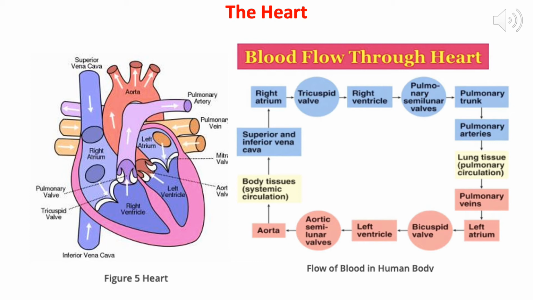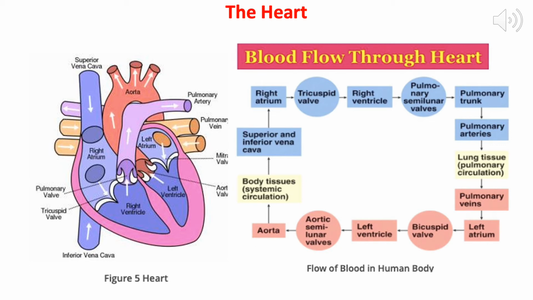impure blood. Now, when this blood reaches the lungs, there in the alveoli, the carbon dioxide goes out and oxygen gets mixed in the blood, and it is then carried to the left atrium with the help of the pulmonary vein. Yes students, again the vein is carrying pure blood. This is again one exception in the case of veins, the only vein in our body that carries the pure blood.